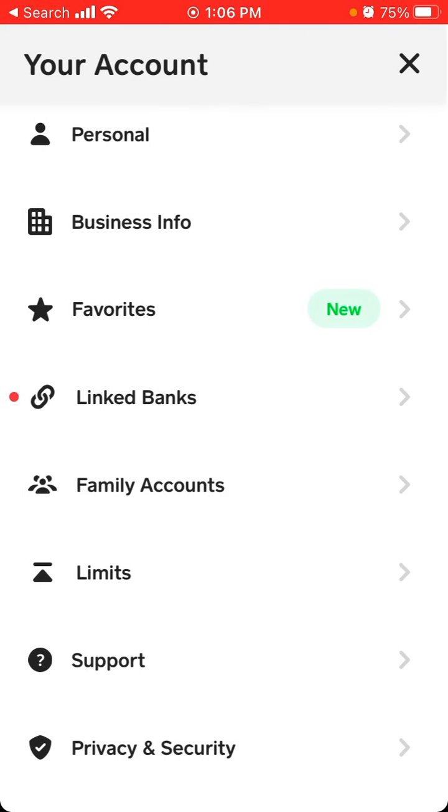okay, so not available for business accounts, but you just need to select a personal account, obviously, as a teenager, and then you just need to select one of the contacts, which can be your parents or some other sponsor who is 18 plus, who also has an account on Cash App, and they just need to approve you. And yeah, once they approve, you can just start using Cash App even if you're just 13 years old and you're not 18.